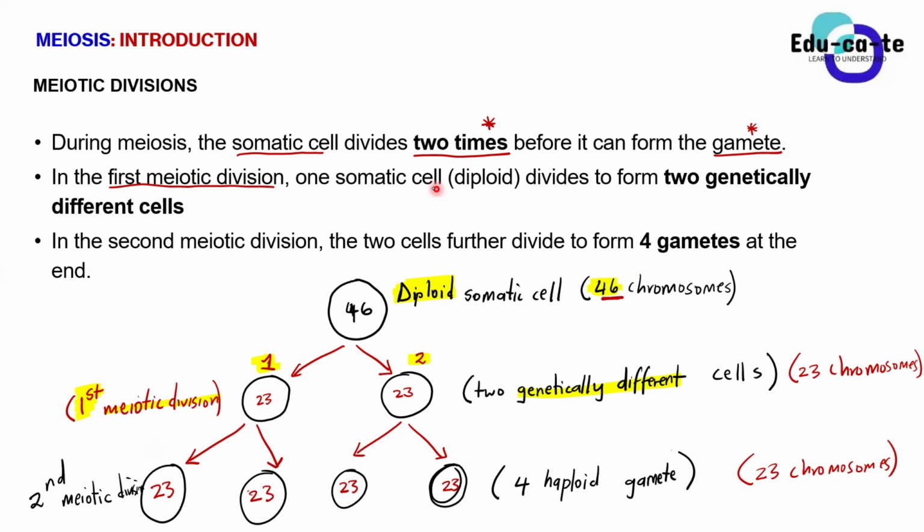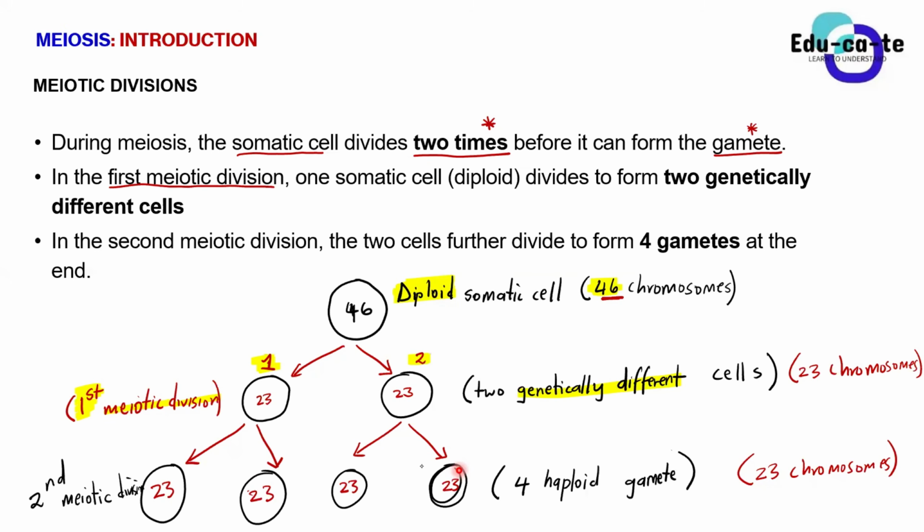And when we went back to our houses, when we finished the session, we said that each of these 4 haploid gametes will contain 23 chromosomes in them. And Sam was like, no, the math is not mathing here. So today's session, we are going to be answering how we end up having 4 haploid gametes with 23 chromosomes in them.